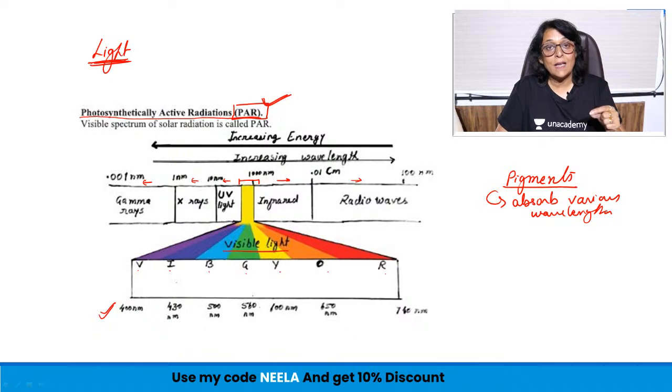Now which pigment absorbs which wavelength? How do we find out? We will have to talk about absorption spectrum and then action spectrum. What is meant by absorption spectrum? We need to find out which pigment absorbs which particular wavelength. For that we will have to isolate the pigments, because if you have all the pigments together, the result is going to be something else, because every pigment is going to absorb according to its property, and you will find that various wavelengths are absorbed by that cluster or collection of the pigments.